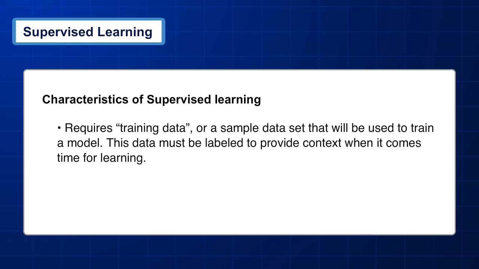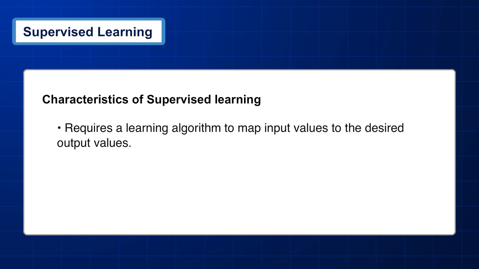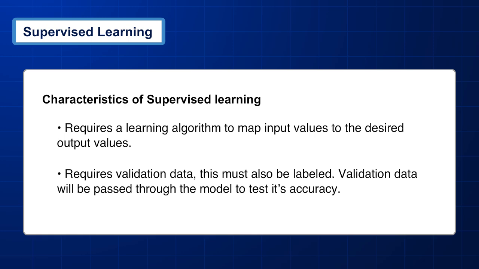Characteristics of supervised learning. It requires training data, or a sample data set, that will be used to train a model. This data must be labeled to provide context when it comes time for learning. It requires desired output values. This helps the model reach what is believed to be the correct answer. It requires a learning algorithm to map input values to the desired output values. It requires validation data, which must also be labeled. Validation data will be passed through the model to test its accuracy.